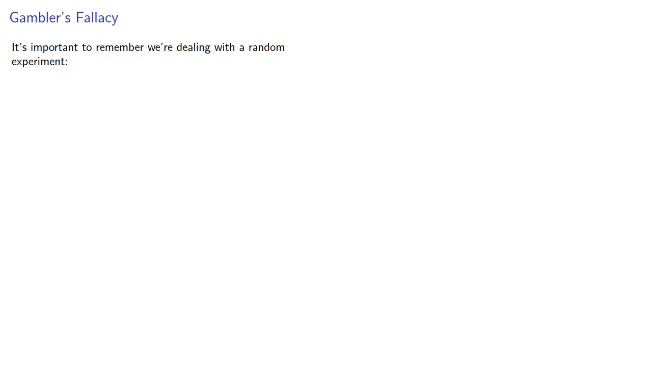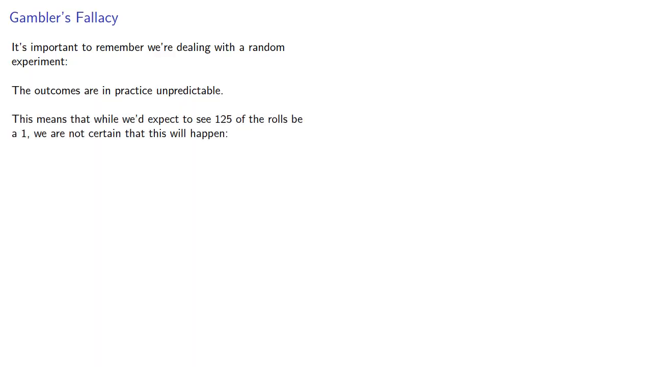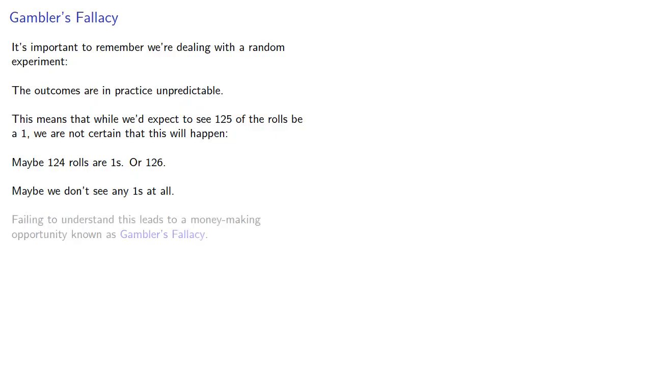It's important to remember we're dealing with a random experiment. The outcomes are in practice unpredictable. This means that while we'd expect to see 125 of the rolls be 1, we are not certain that this will happen. Maybe 124 rolls are 1s, or 126, or maybe we don't see any 1s at all. Failing to understand this leads to a money-making opportunity known as gambler's fallacy.